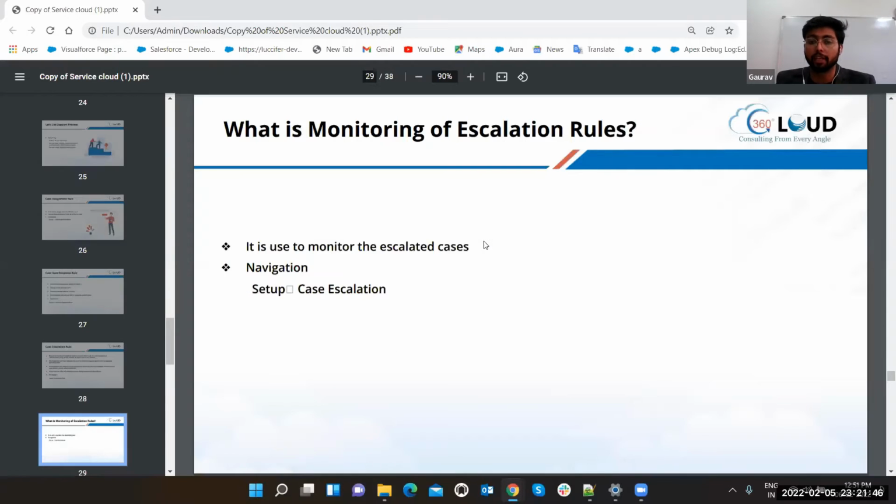So that was the monitoring of case escalation rules, with the help of which you can monitor your different cases at different times according to different approaches with different users and queues, right? Let's get back.